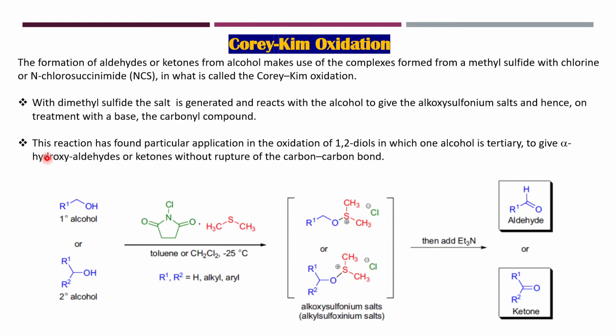The reaction was found particularly applicable for the oxidation of 1,2-diols in which one alcohol is tertiary, to give alpha-hydroxy aldehydes or ketones without the rupture of the C-C bond. So this is the most important part about this reaction. Out here we have been given either a 1 degree or 2 degree alcohol, and we can see 1 degree alcohol is selectively oxidized to aldehydes, whereas 2 degree alcohols are oxidized to ketones.